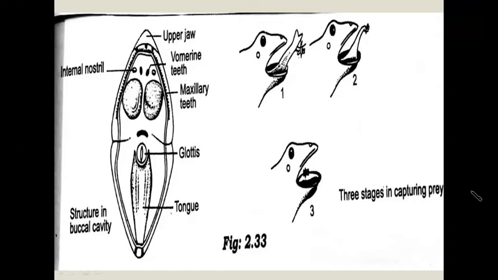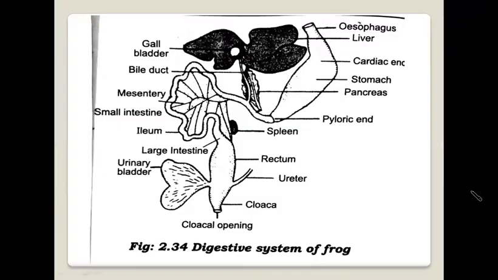The floor of pharynx has a slit-like opening called glottis, which opens into the lungs. When the food passes into the esophagus, the glottis is closed, and during respiration, it is open. The next parts of the alimentary canal are esophagus and stomach. Pharynx opens into a wide tube called esophagus. It transports food into the stomach.